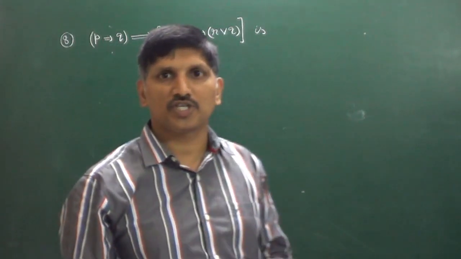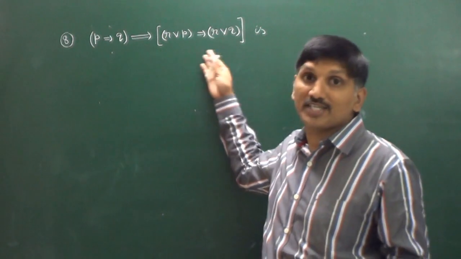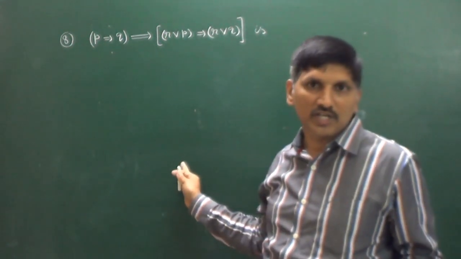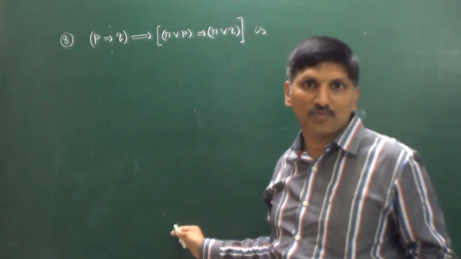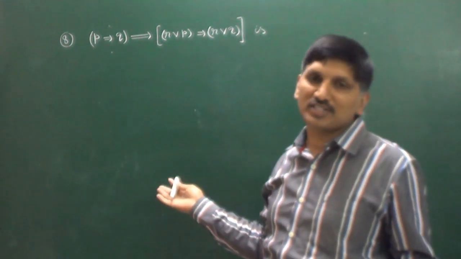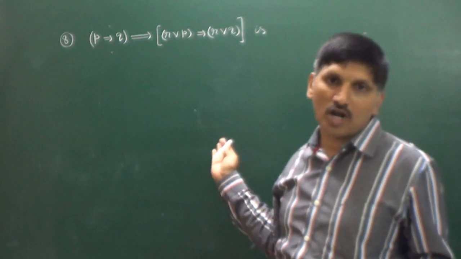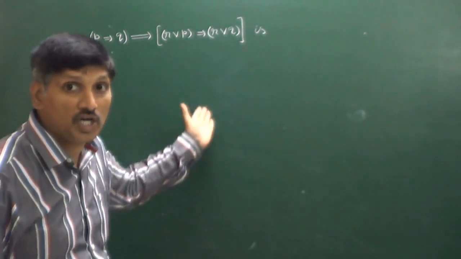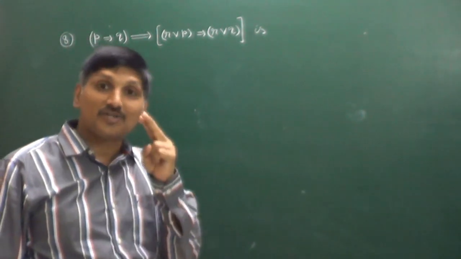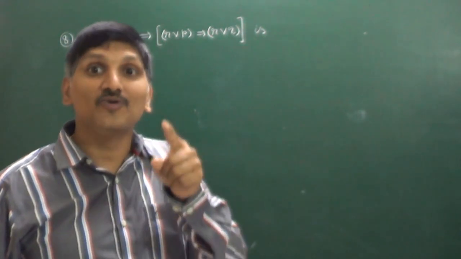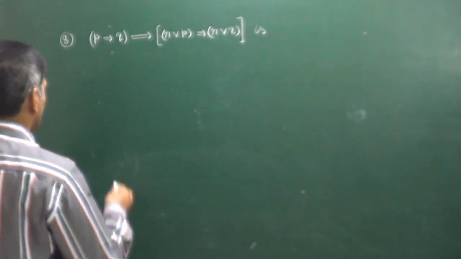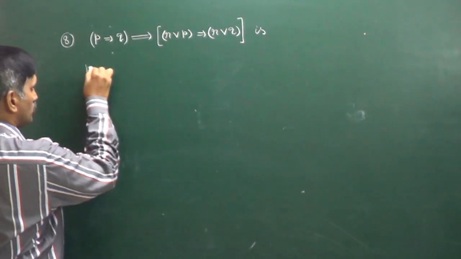This is another question. He is asking whether this is a tautology, a contradiction. Tautology and contradiction both are not possible. The other one is given as tautology but not contradiction. No doubt, there is no alternative. We have to construct the truth table for this. The truth table also has P, Q, R. Three statements are involved, that's why for all those three statements we have to construct the truth table.